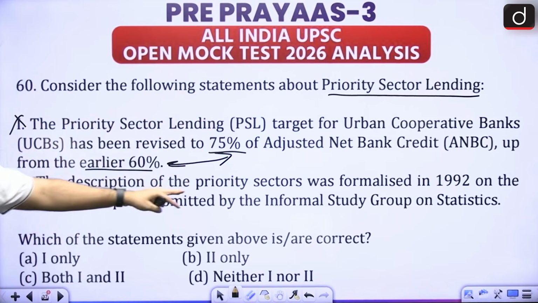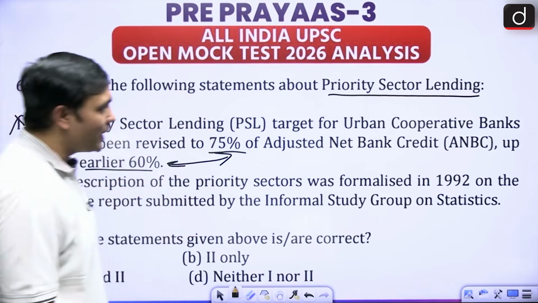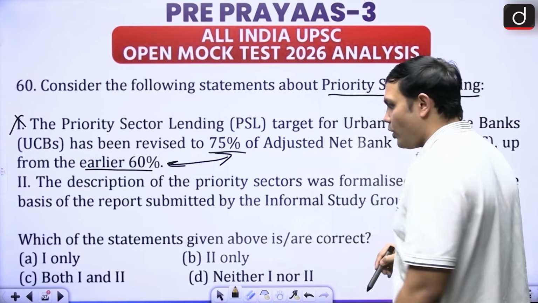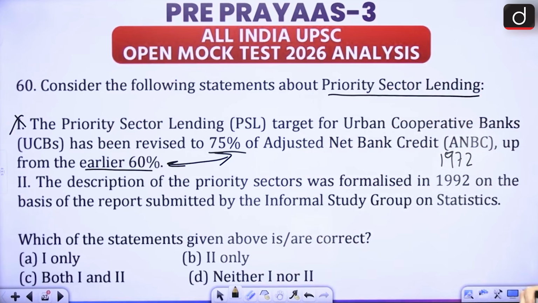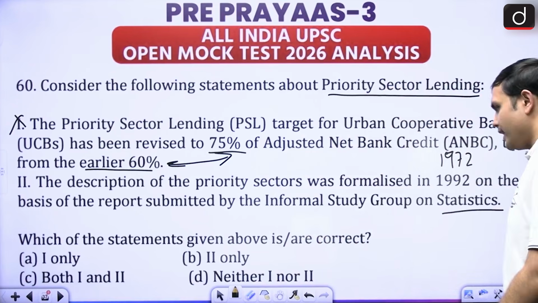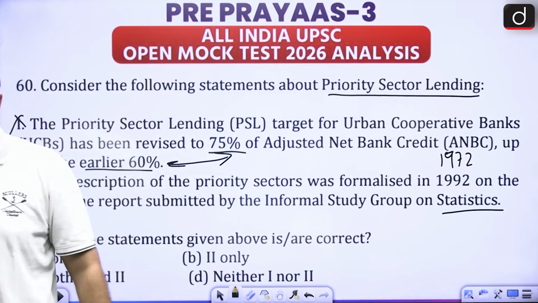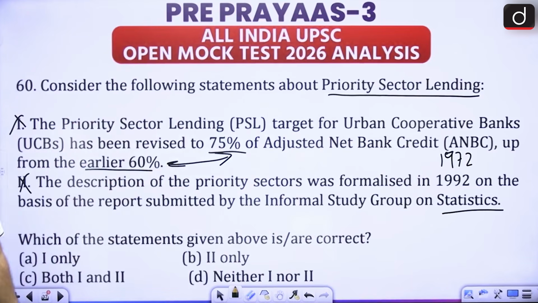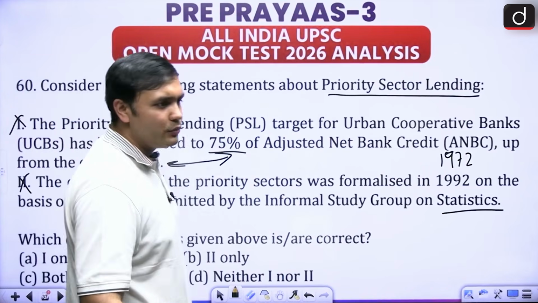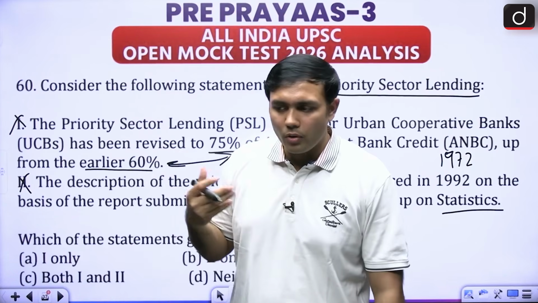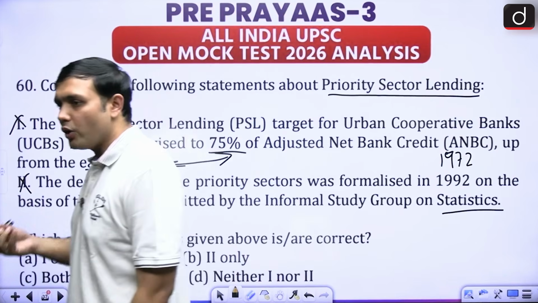The description of the priority sector was formalized in 1992. It is 1972, on the basis of the report submitted by the Informal Study Group on Statistics. Both statements are of course wrong, but let's look at the next aspect, which are the sectors where banks are instructed to give priority sector lending.